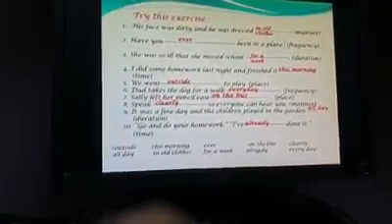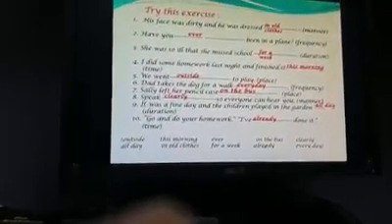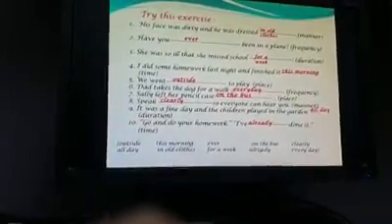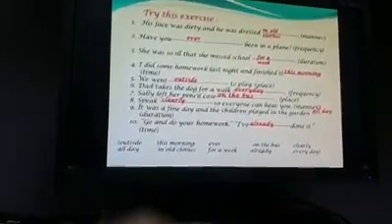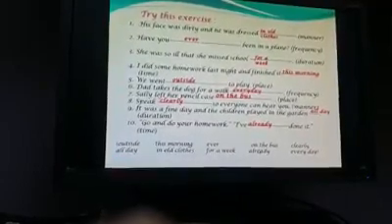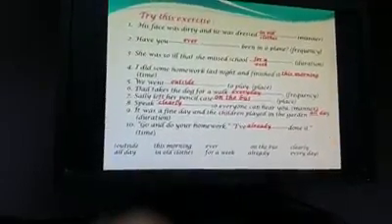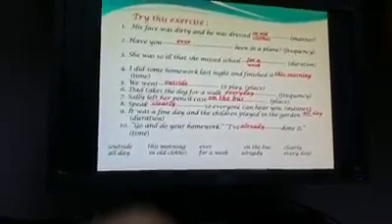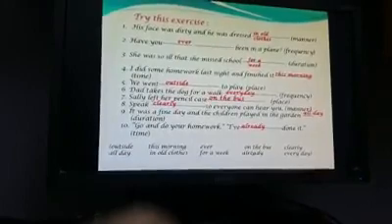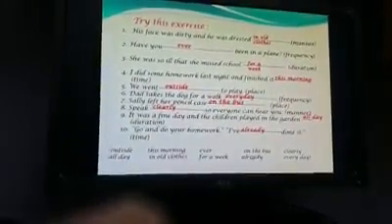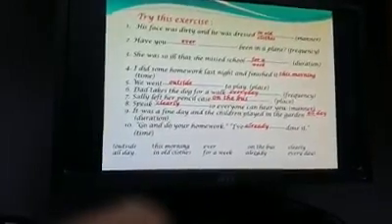Now try this exercise. As you can see, I have completed it, but using the words below, you have to complete the gaps. For example, his face was dirty and he was dressed in old clothes. And in the gap, you can see that I have written manner. So it's an adverb of manner. The same I have done in all sentences. Please pay attention to the sentences of this exercise.